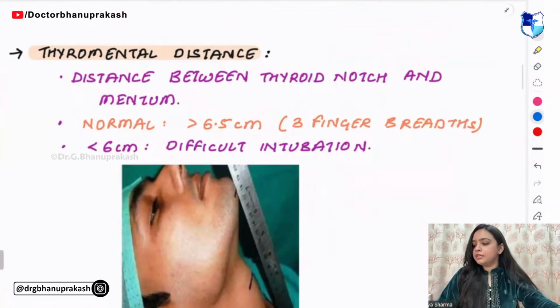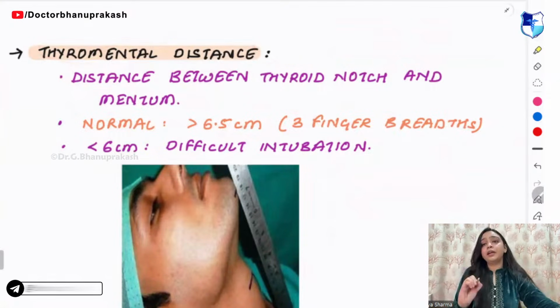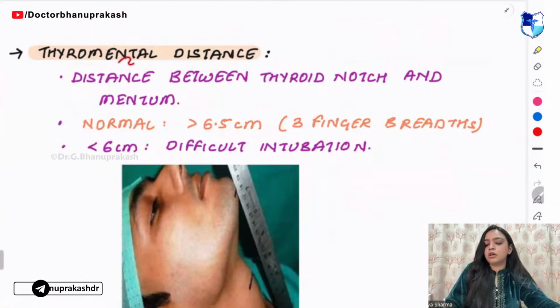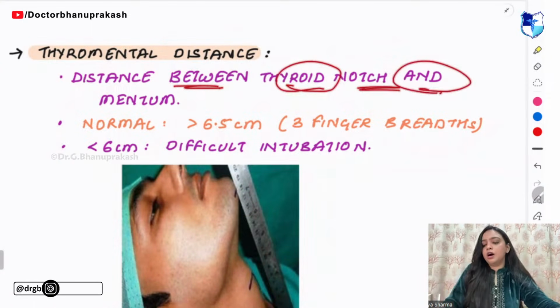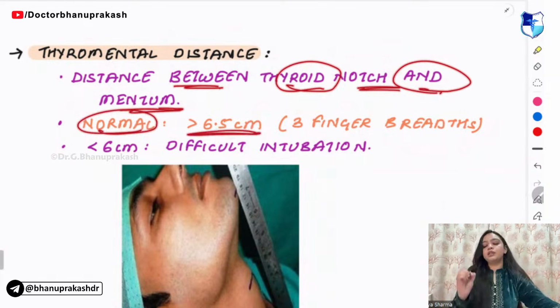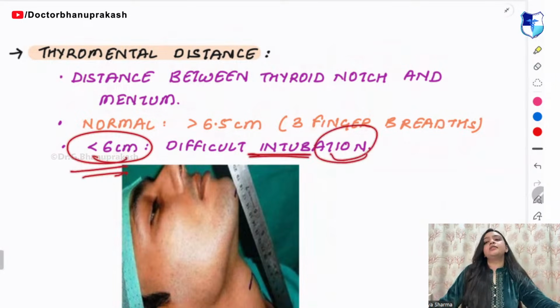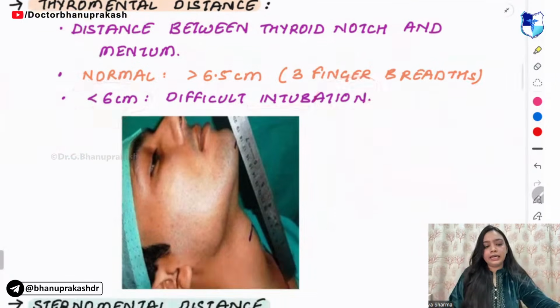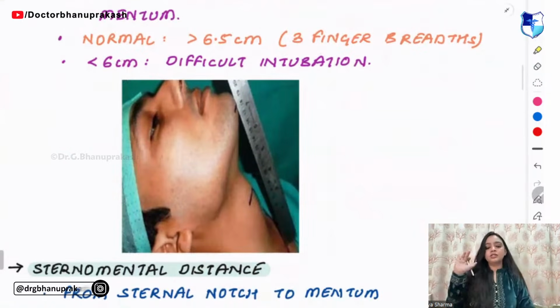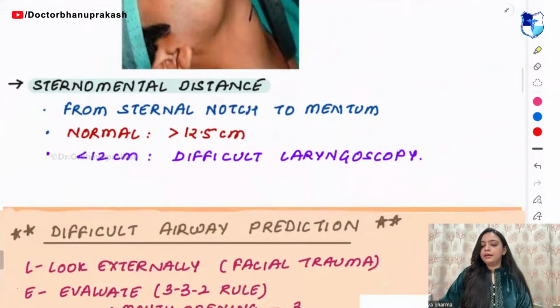Next you have something called the thyromental distance. What is thyromental distance? The name suggests that it is the distance between the thyroid notch and the mentum. What is the normal distance? The normal distance is more than 6.5 centimeters. If it is less than 6 centimeters, this indicates that we will have difficulty in intubation.